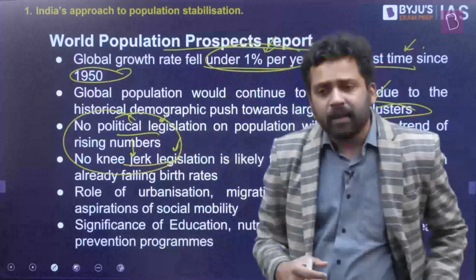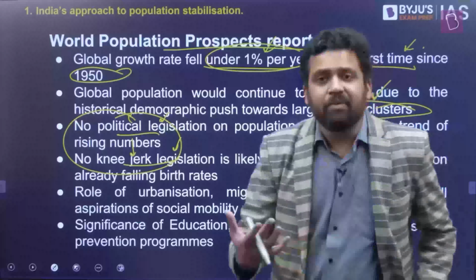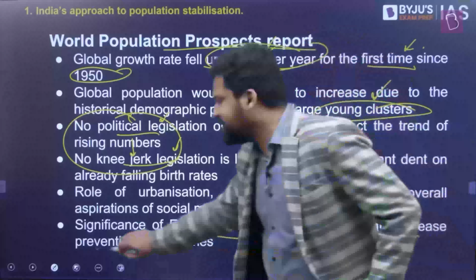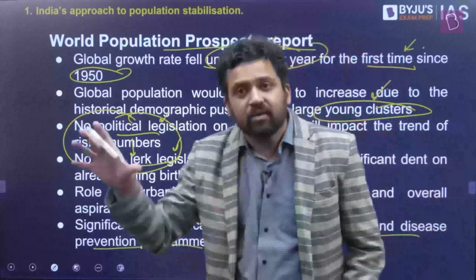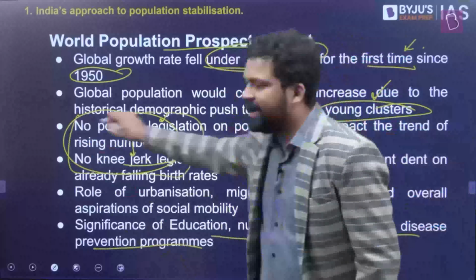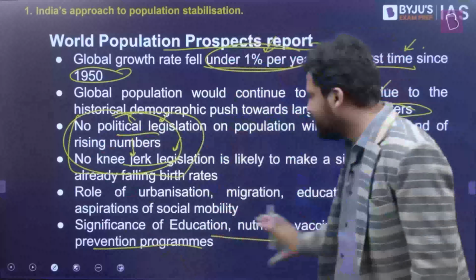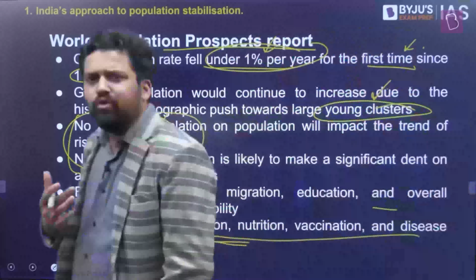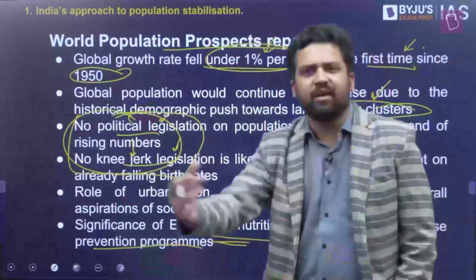Rather, it has been achieved through consistent investments in multiple things. For example, investments in education, healthcare, nutrition, vaccination, all these things have played a very significant role in reducing the population growth rate. So instead of having these kind of random legislations, knee-jerk reactions, governments and states should typically focus on these things. Now, why do you say this? Why do you think education, nutrition, vaccination, all these things are important?